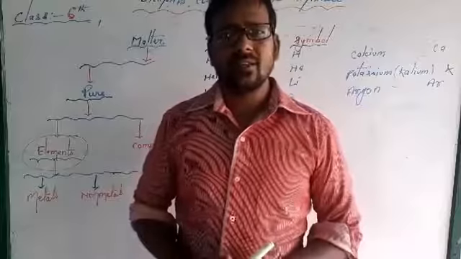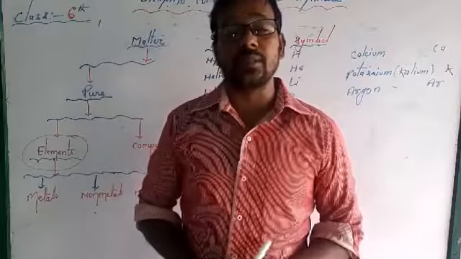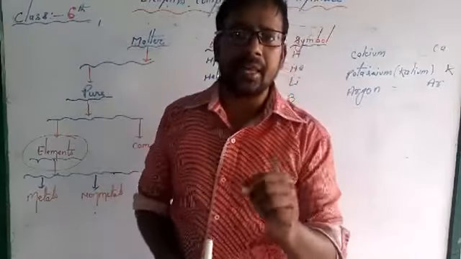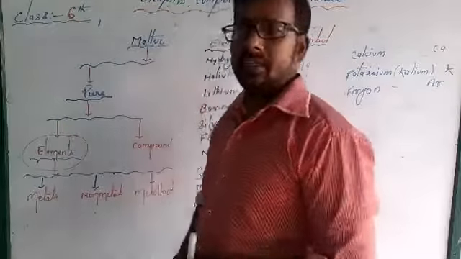Suppose I ask, what is the symbol of sodium? Simply we write Na. It is the easiest form.